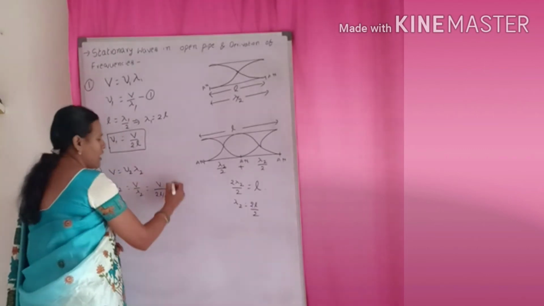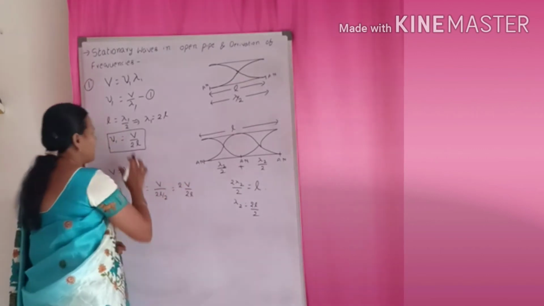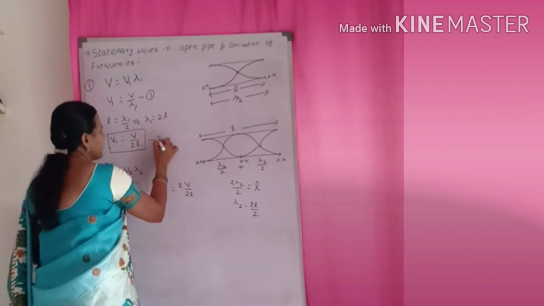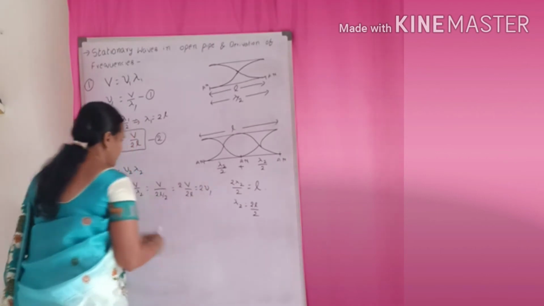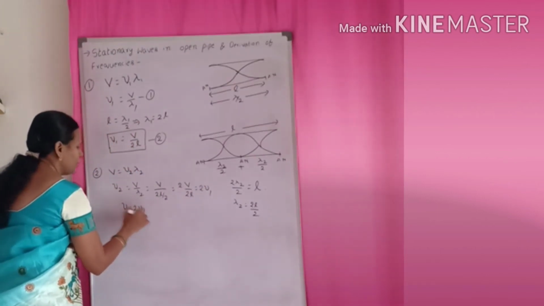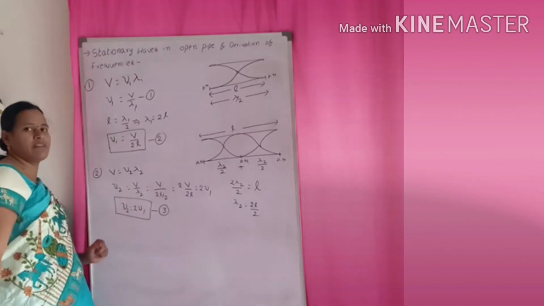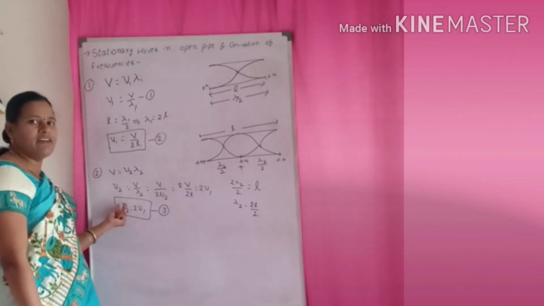When this 2 comes to the upper side, 2 into V by 2L. But here V by 2L is equal to nu 1 from the second equation. So it is equal to 2 into nu 1. So it means nu 2 is equal to 2 into nu 1. So this is the third equation. So it is the fundamental frequency and it is the second frequency.